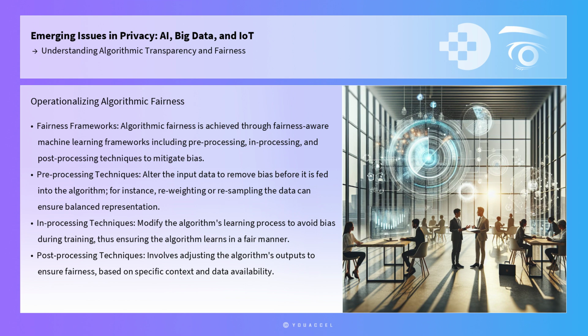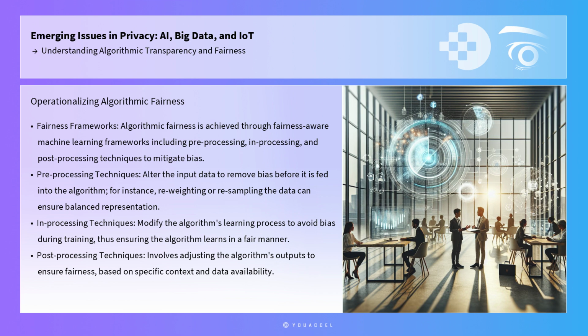Moreover, algorithmic fairness can be operationalized through various fairness-aware machine learning frameworks. These frameworks include pre-processing, in-processing, and post-processing techniques to mitigate bias. Pre-processing involves altering the input data to remove bias before it is fed into the algorithm. For example, techniques such as reweighting or resampling the data can ensure a more balanced representation of different groups.